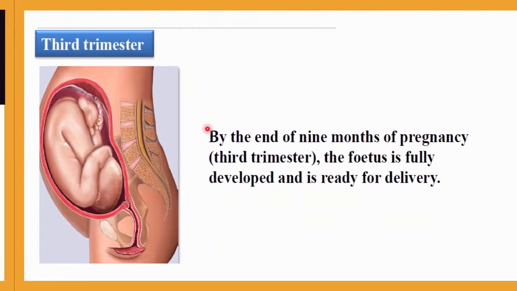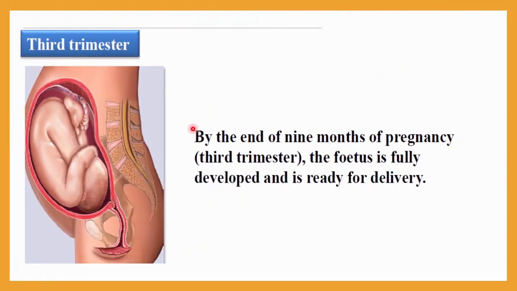After the second trimester, during the third trimester, by the end of the ninth month, that means the third trimester ends and the ninth month is completed. Okay, so by the end of nine months of pregnancy, with the third trimester ending, the fetus is fully developed and now it is ready for delivery.